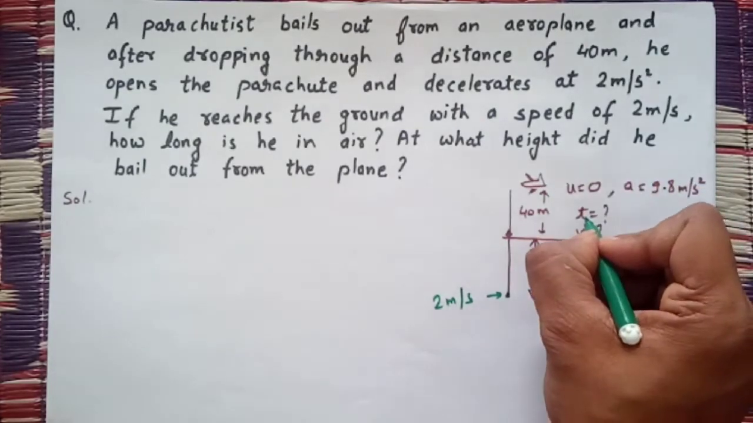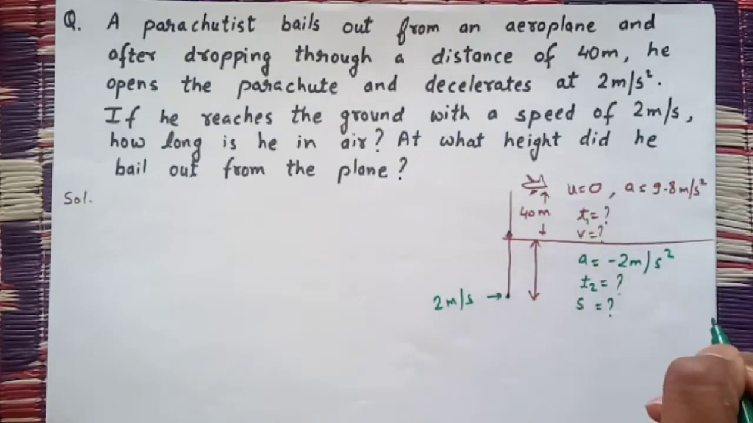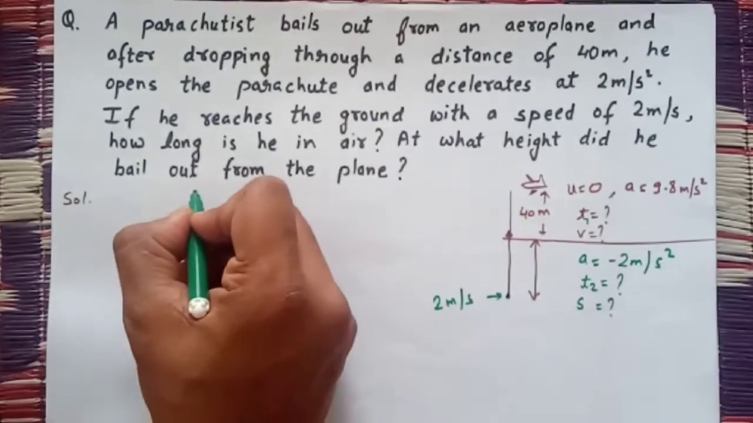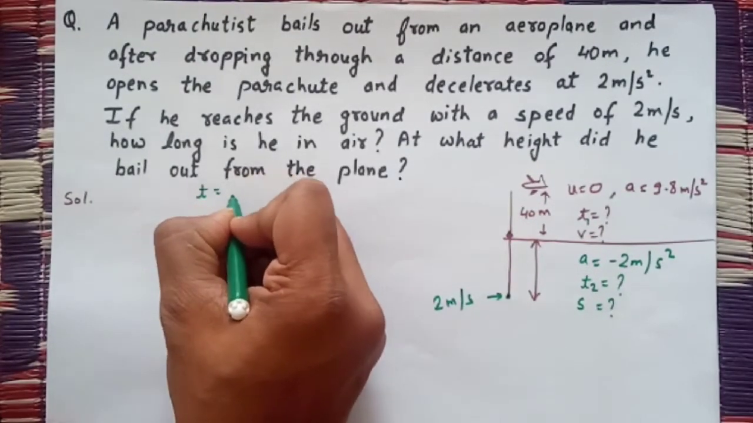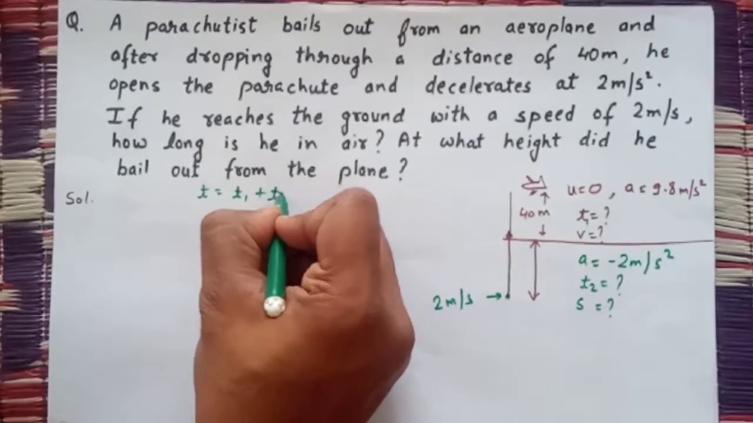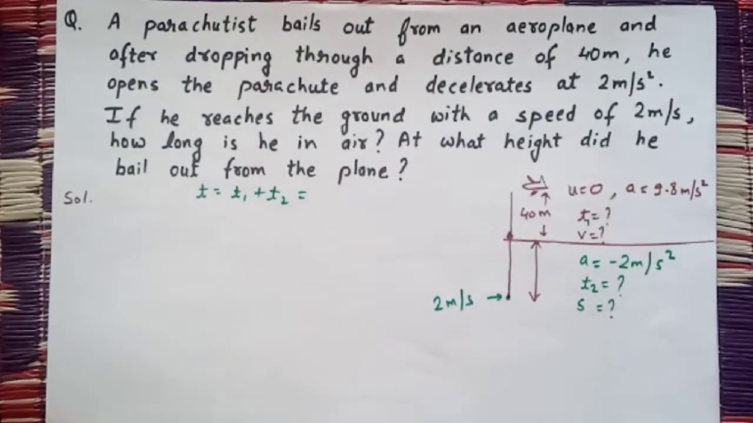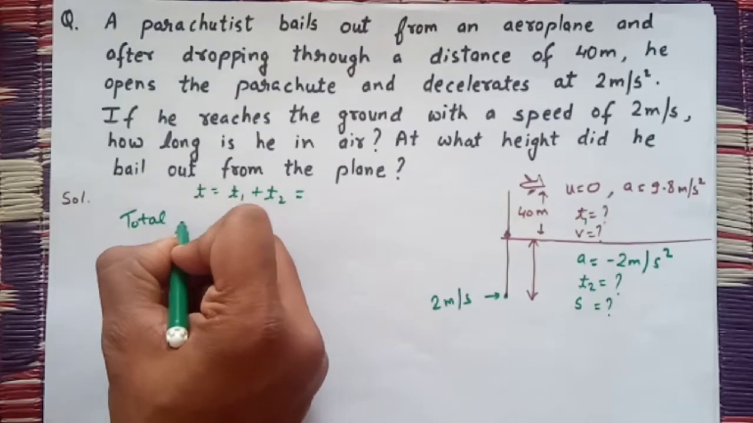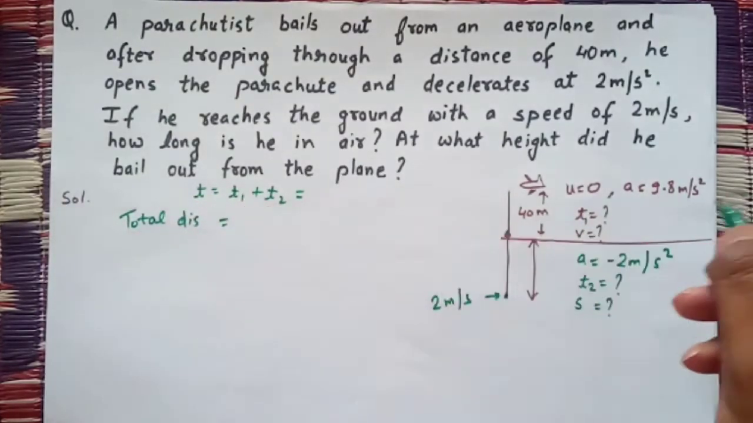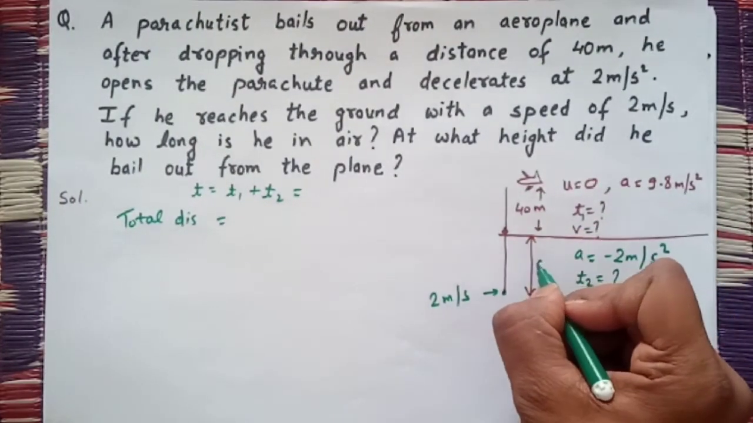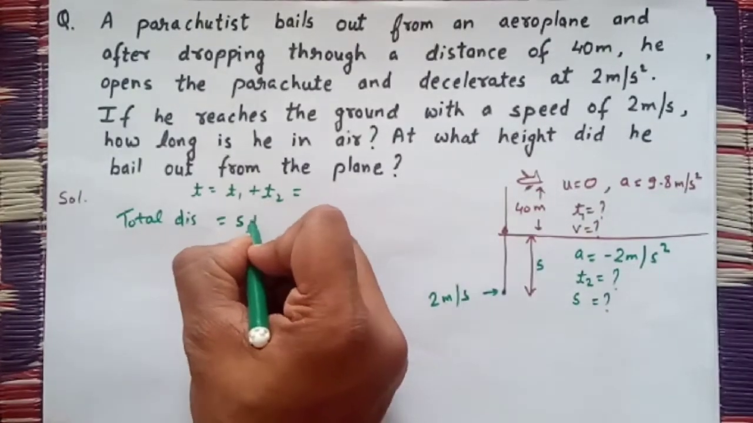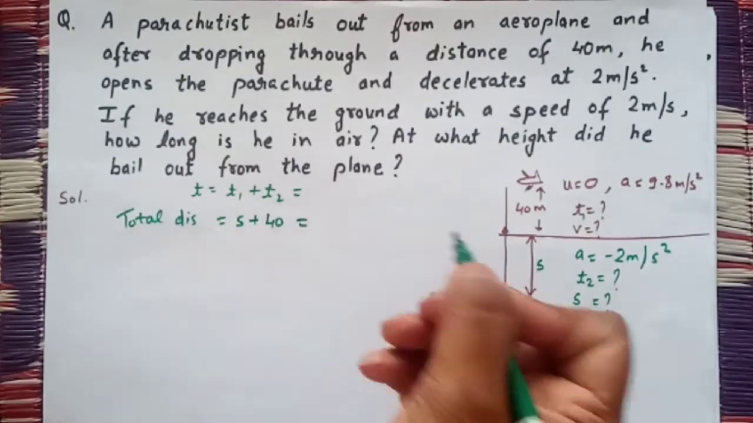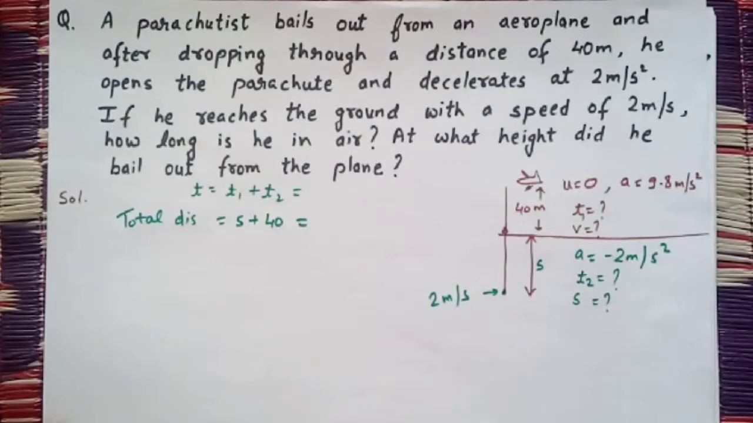So let this time be t1, this time be t2, and what we have to find? We have to find t equals t1 plus t2, and also we have to find the total distance, which is 40 meter plus this s. So total distance is s plus 40. These two quantities we have to find.